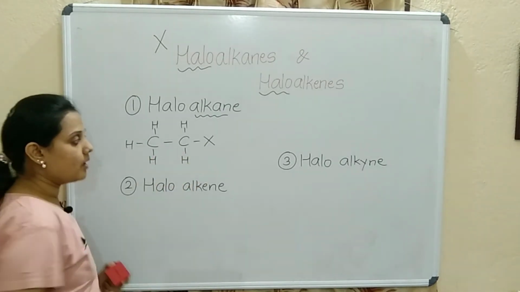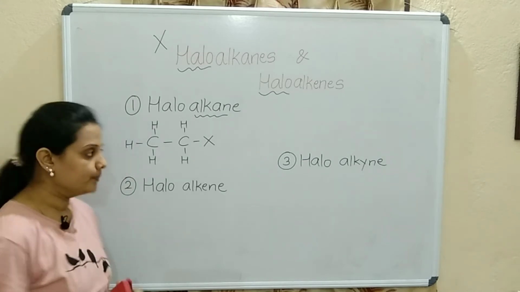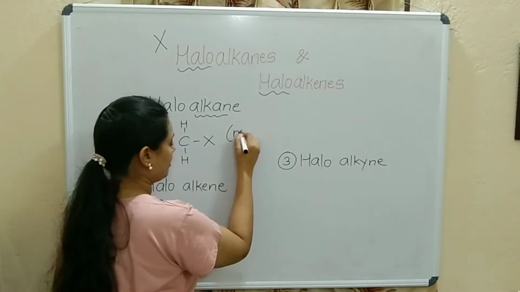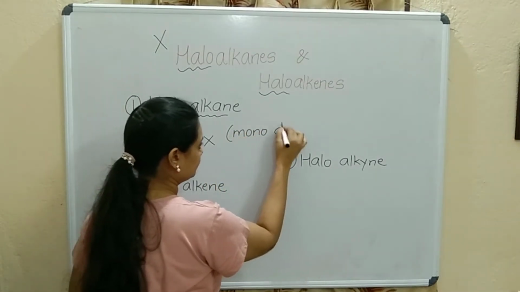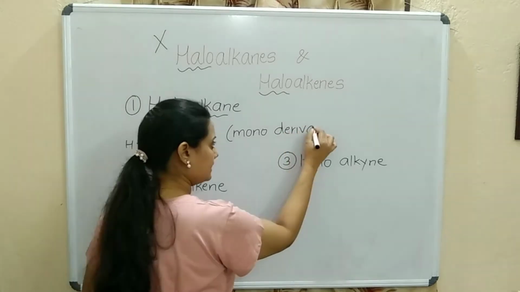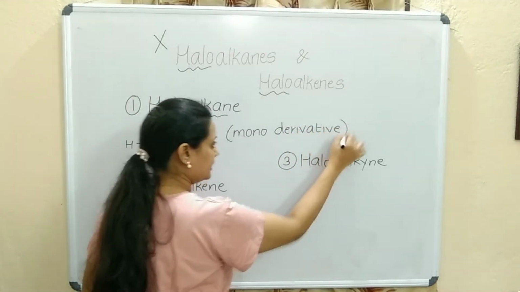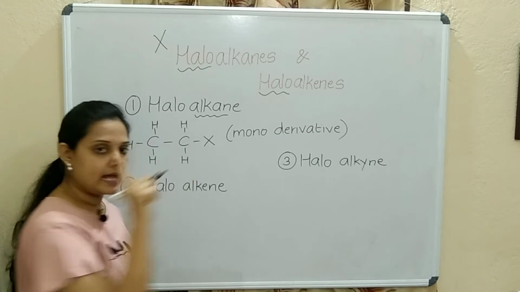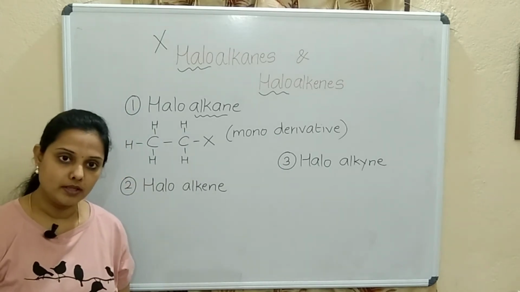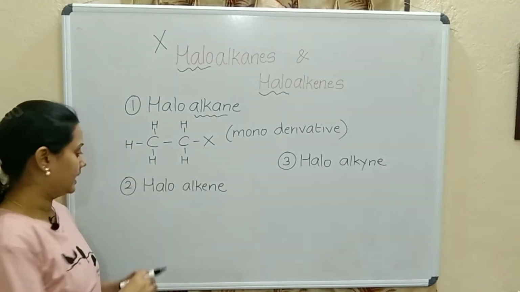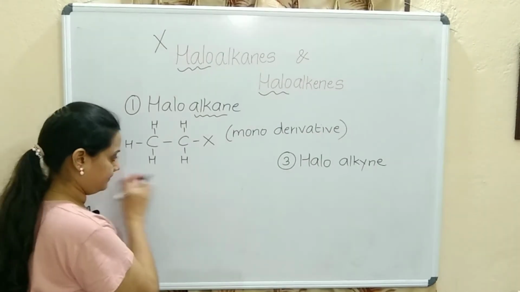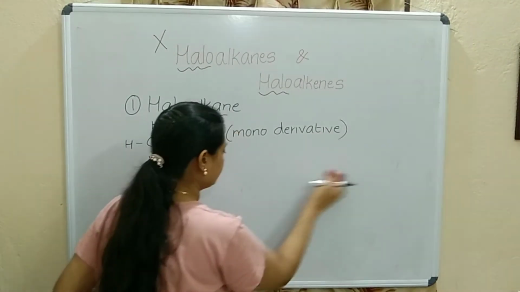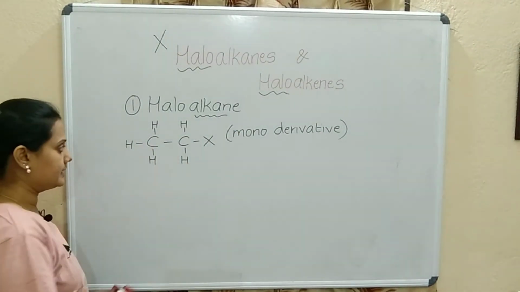So one of the halogens is substituted, and this can be called a monoderivative. Why monoderivative? Because only one halogen is present in the compound. First let me explain the examples here.